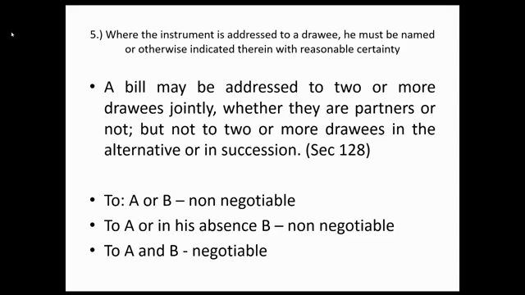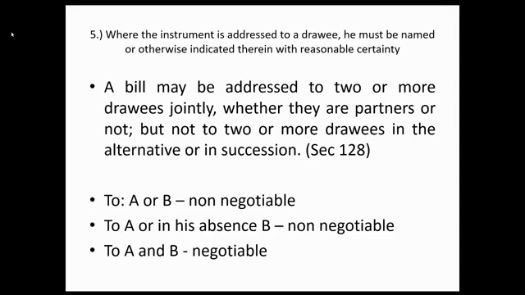Example, to A or B, non-negotiable kasi alternative drawees yan. Or to A or in his absence B, non-negotiable because yung drawees ay naka-successive. Pero kung in-address ko kay to A and B, negotiable kasi joint drawees siya. Pag joint drawees, allowed.